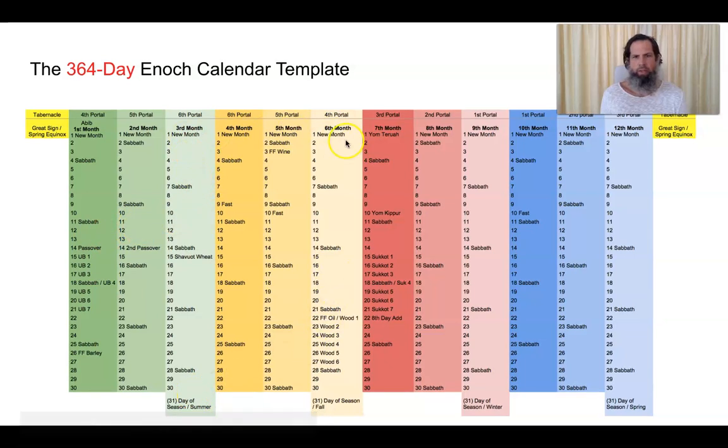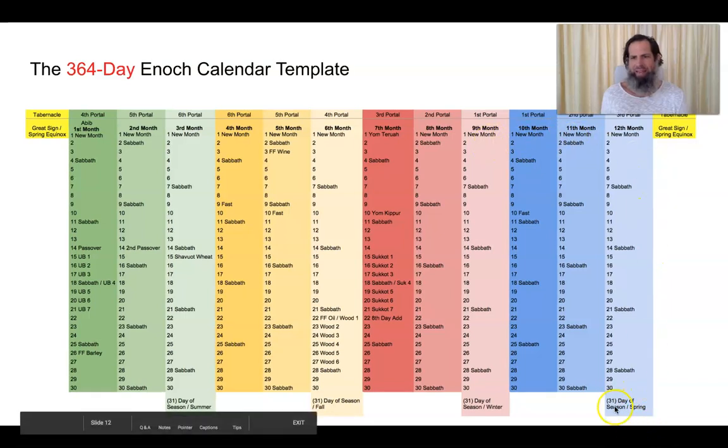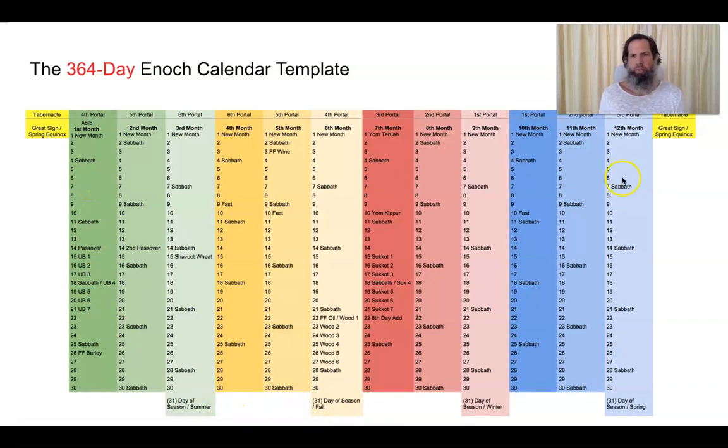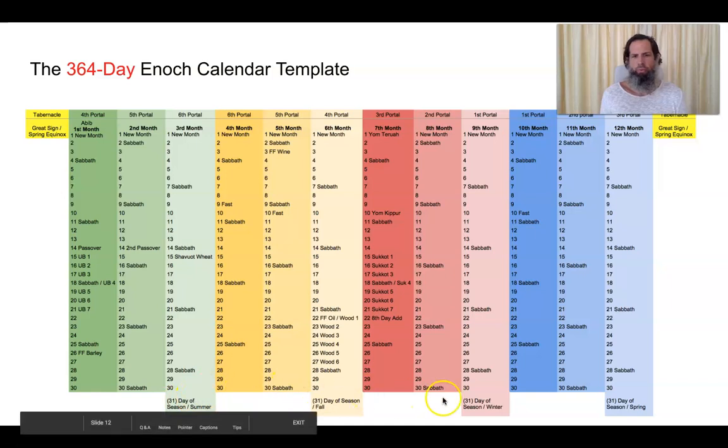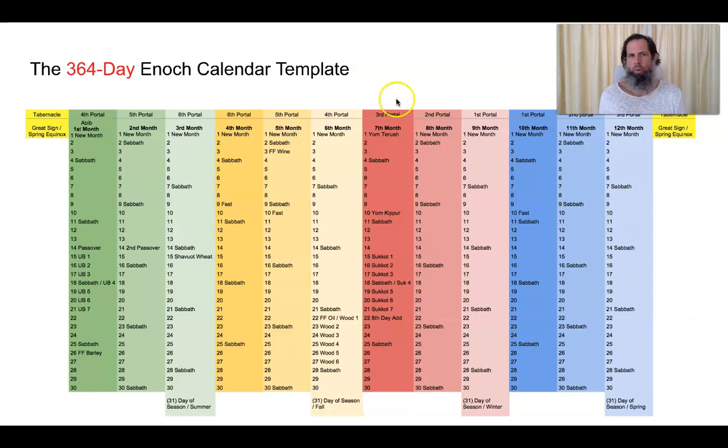So 3rd month, 6th month, 9th month, and 12th month all have a day of the season added. So you have 12 times 30 is 360 plus 4, 364-day calendar, and the spring equinox is not part of the calendar.